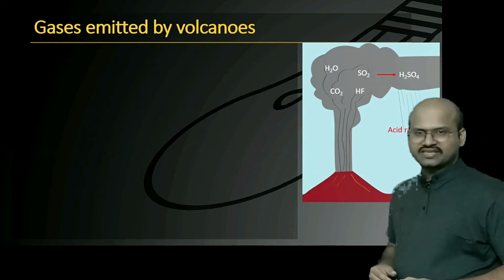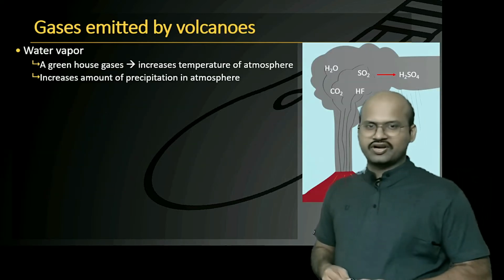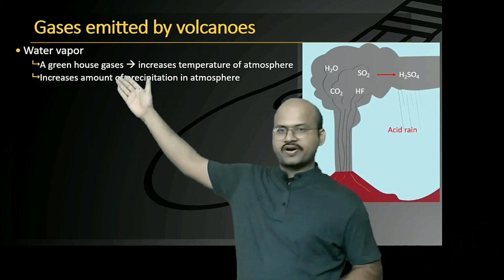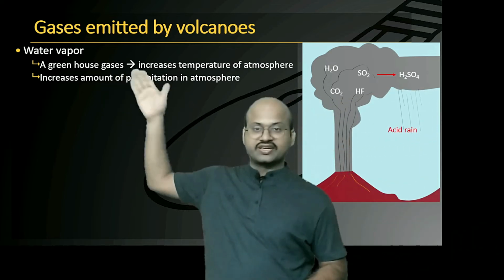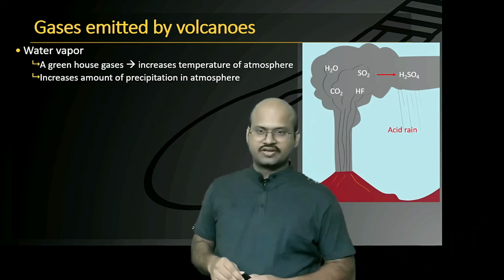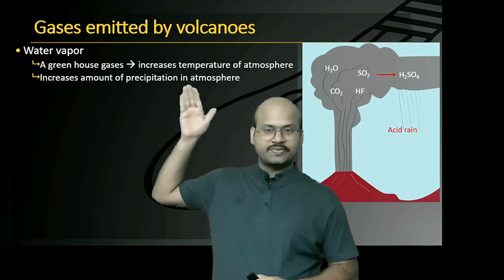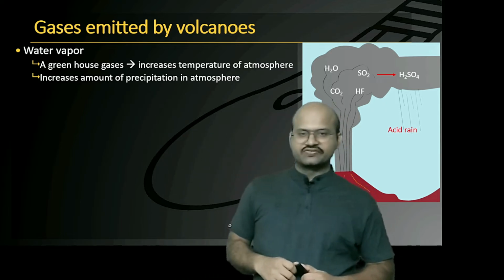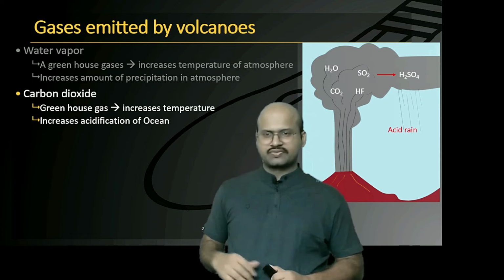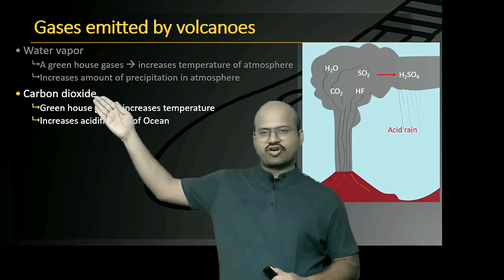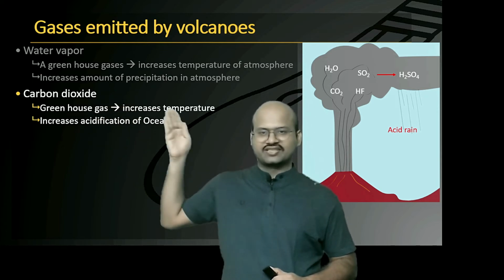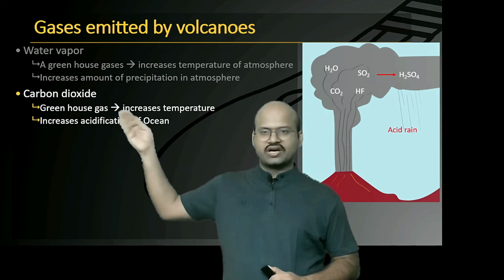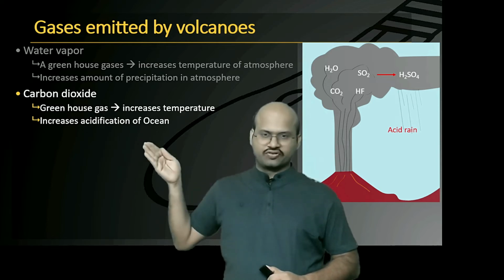Now certain gases are emitted by volcanoes. We have already seen that it emits water vapor, which is a greenhouse gas. It increases the temperature of the atmosphere. It also increases the amount of precipitation in the atmosphere. So more rains will occur in the regions where volcanism occurs. Carbon dioxide which is released from volcanoes is also a greenhouse gas. It increases the temperature. Moreover, it increases the acidification of the ocean.